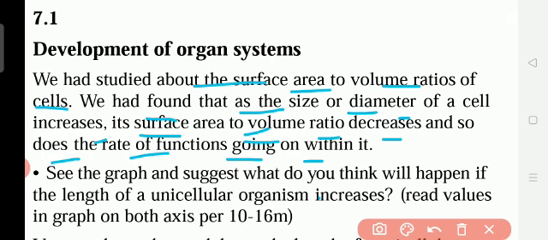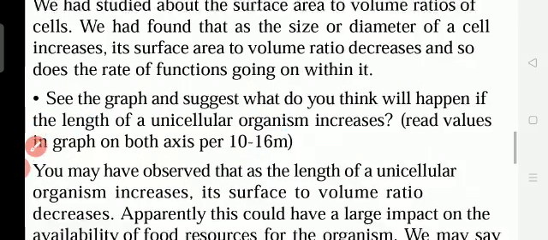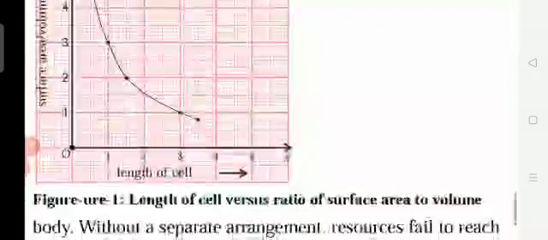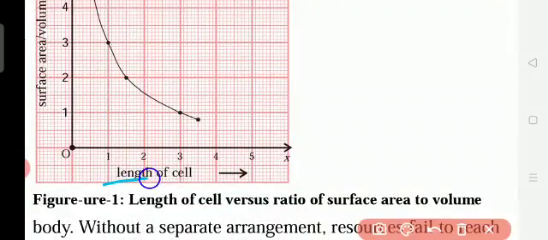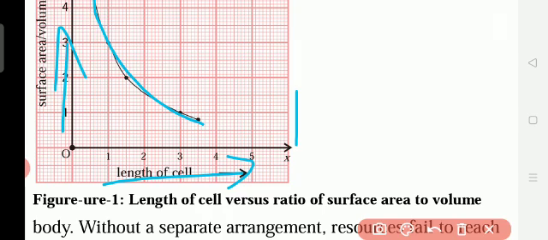That means as the size of the cell increases, the surface area to volume ratio decreases, and so does the rate of function going on within it. Okay, so here in the cell, as the length of the cell is increasing, the surface area and volume also increase. That is why it is increasing. Understand?